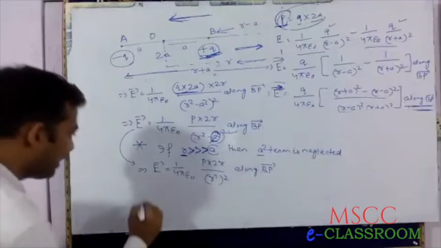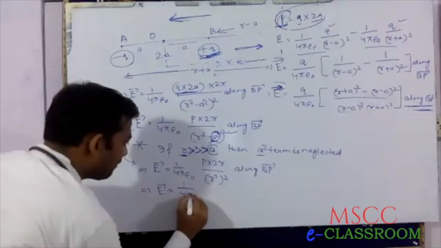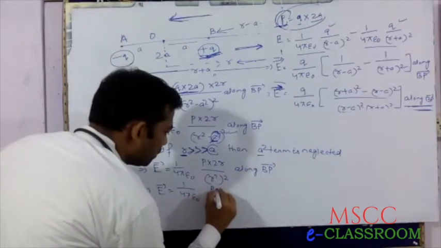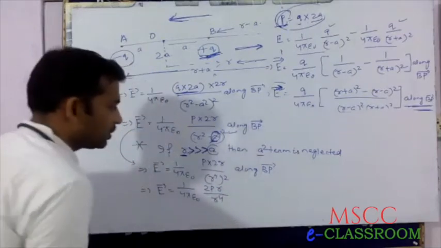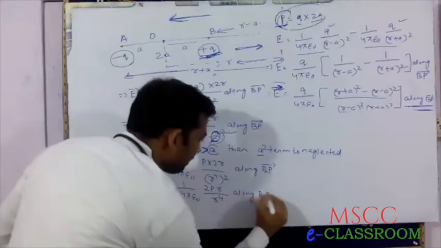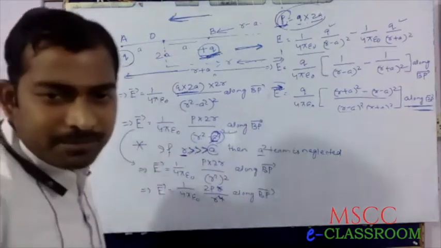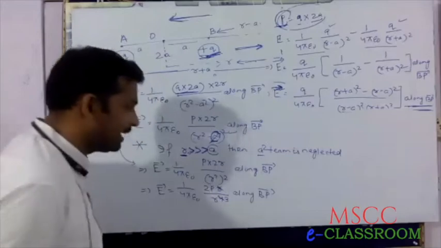Then we can write E equals 1 by 4 pi epsilon naught, 2PR divided by R fourth, along BP. R fourth cancels with R, power is 3.